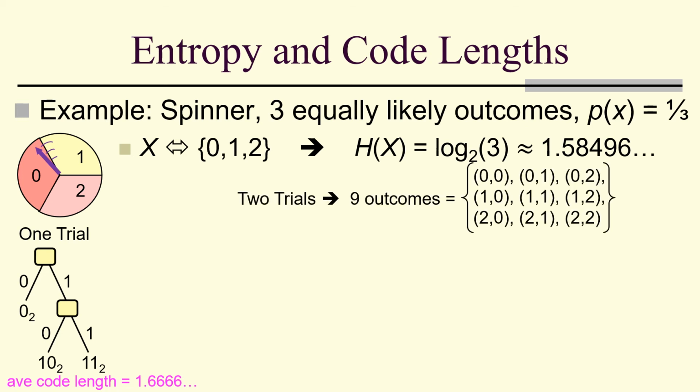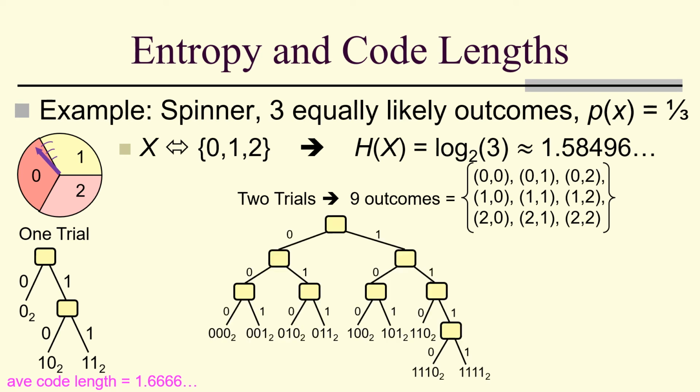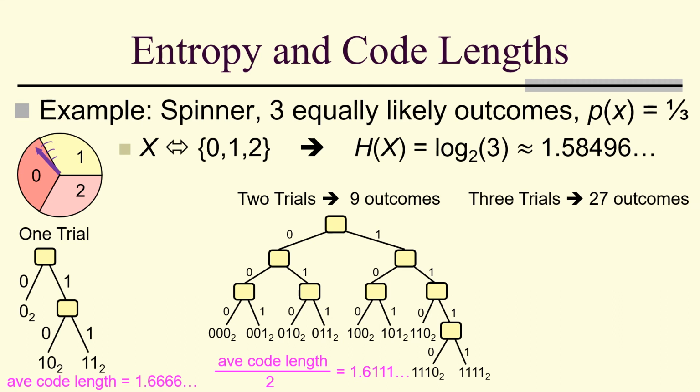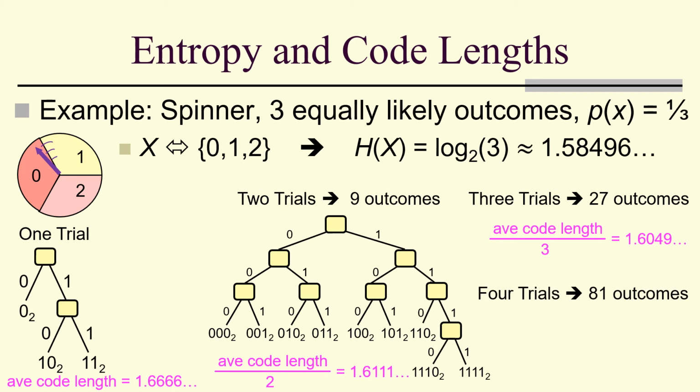But for 2 trials, we would have 9 possible outcomes. That would give us this kind of a tree. The average code length here is 1.6111, so on and so forth. In 3 trials, we'd have 27 outcomes, and when we form, again, this is actually using Huffman encoding, we end up with an average code length of 1.6. 4 trials, 81 outcomes, an average code length of 1.5895, and you can see as the number of trials goes to infinity, we're approaching that log base 2 of 3. Again, we're using here Huffman encoding.